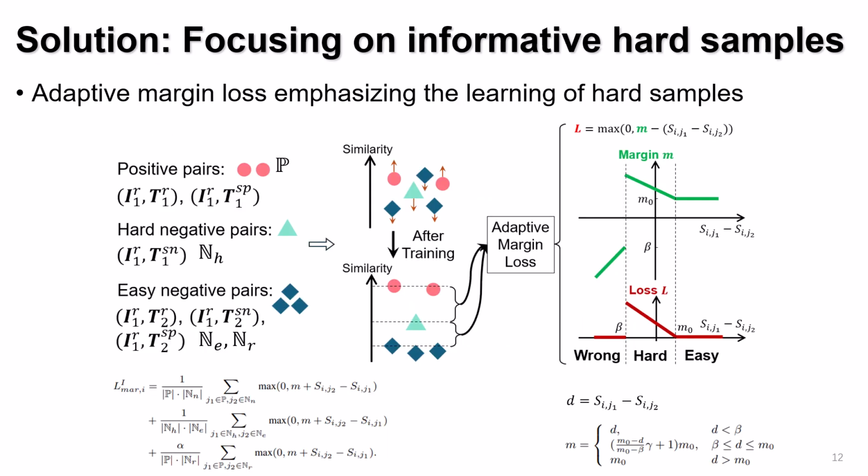Our goal is to focus the model learning on hard samples that contain informative, subtle variations. To achieve this, we propose an adaptive margin loss. In a batch, we identify positive, hard negative, and easy negative pairs, and enforce similarity margins between them. To prioritize learning from hard informative samples, we propose adaptive margins based on the similarity differences between positive and negative pairs.